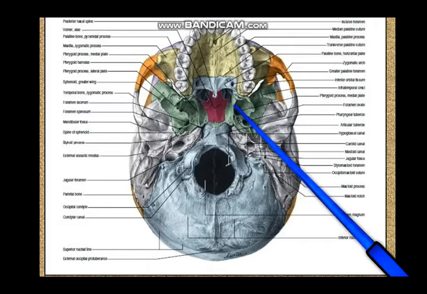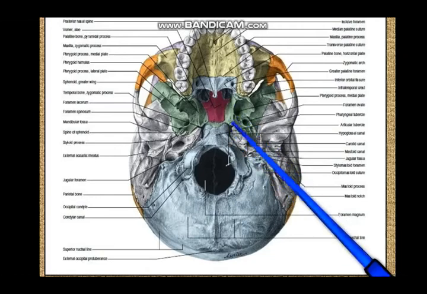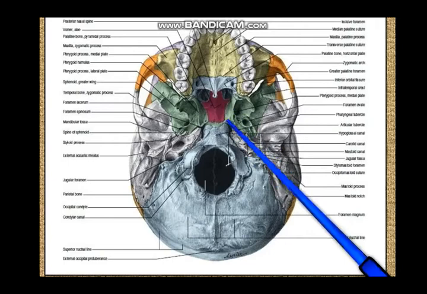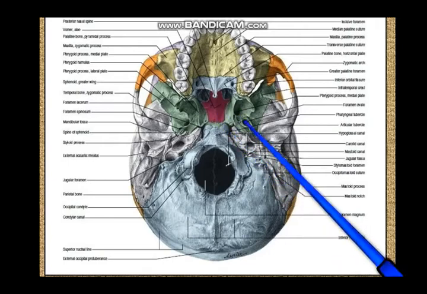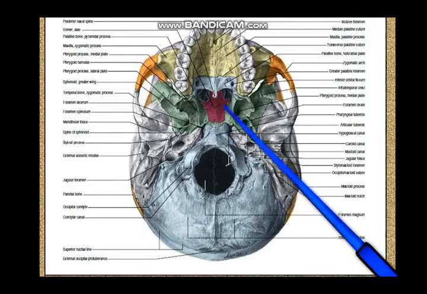But from the posterior border of the medial pterygoid plate up to the base of the skull, this much area is a gap above the upper free margin of the superior constrictor, and it is this gap region above the free margin of the superior constrictor that is bridged just by the outer and inner fibrous coats of the pharynx, that is the buccopharyngeal fascia and the pharyngobasilar fascia.